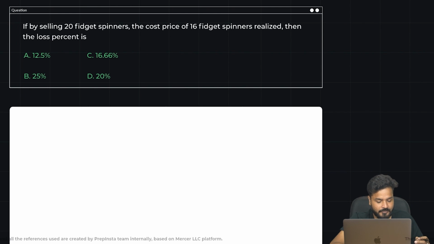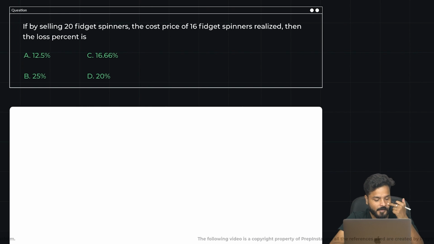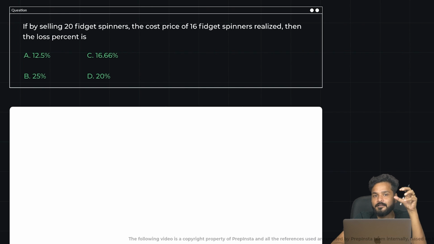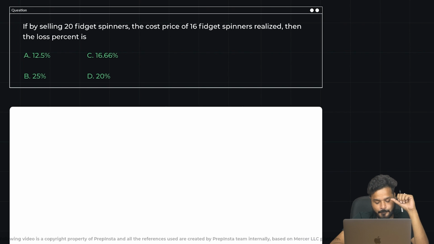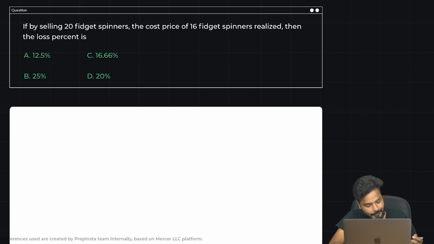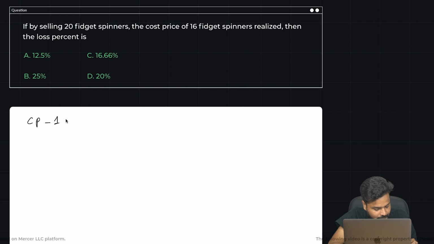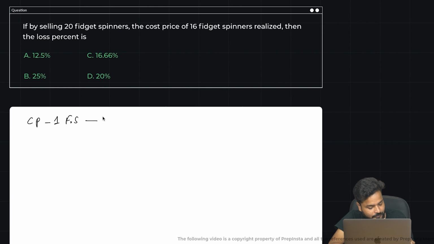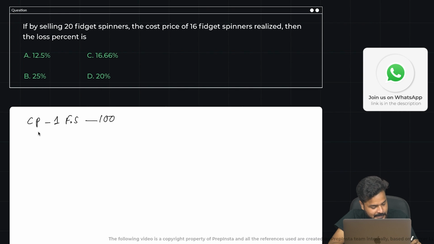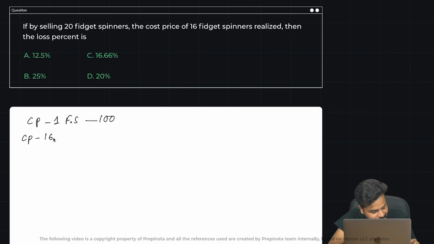If by selling 20 fidget spinners, the cost price of 16 fidget spinners is realized, that means by selling 20 fidget spinners, the amount that you get is equal to the cost price of 16 fidget spinners, right? Then the loss percentage is, okay, let us say the CP of 1 fidget spinner, let's say we write it FS. Let's say the CP of 1 fidget spinner is, so what would be the CP of 16 fidget spinners, guys?